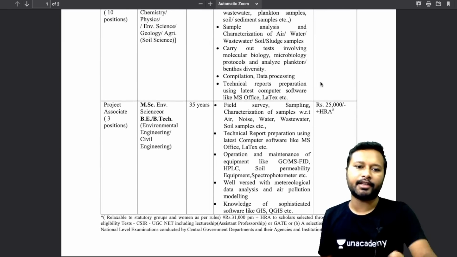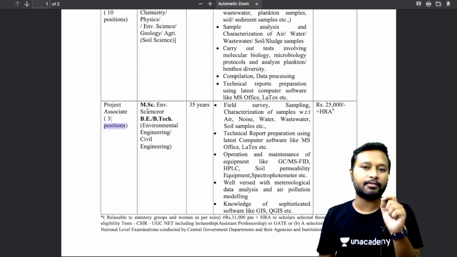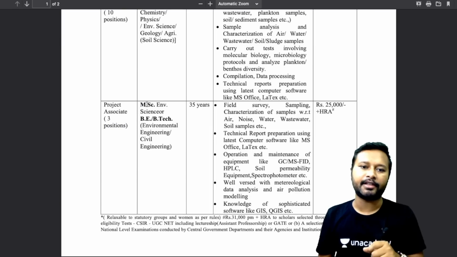The second designation is project associate. There are 3 positions of that, and the required eligibility is MSc in environmental science or BE/BTech in environmental engineering or civil engineering, and the upper age limit is 35 years for this.